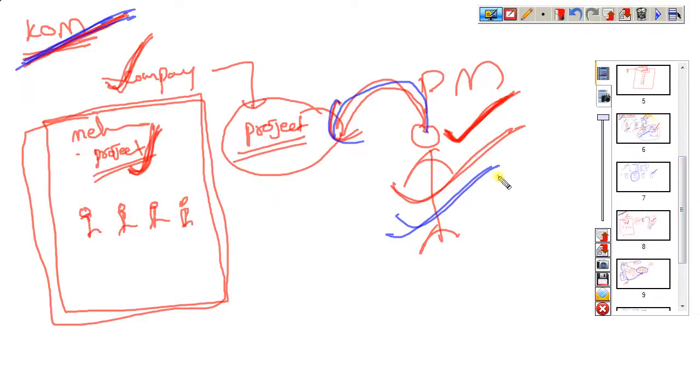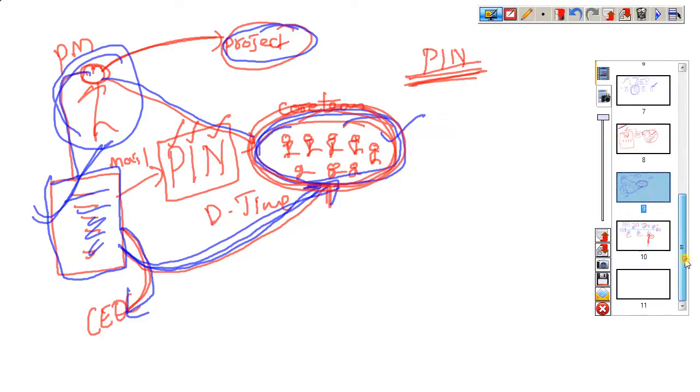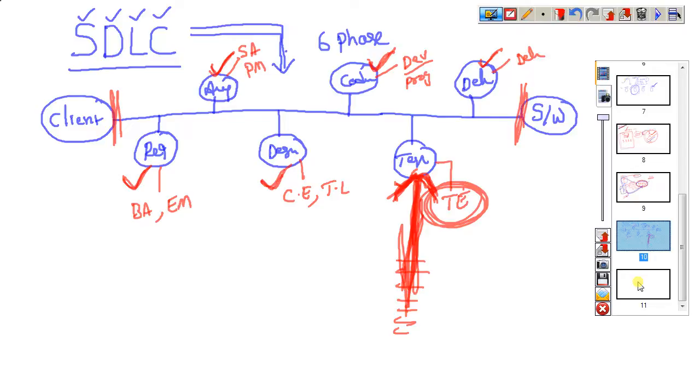Another step is that a project manager is finalized for that project in a kickoff meeting, and for the project manager to complete it, a team is required. So this is the team we require. Then they find the team and finalize a date, and this we call the project initiation note. How they complete the project successfully is what we are discussing as the software development life cycle. Okay, the first phase we are discussing, and we will discuss each and every phase.